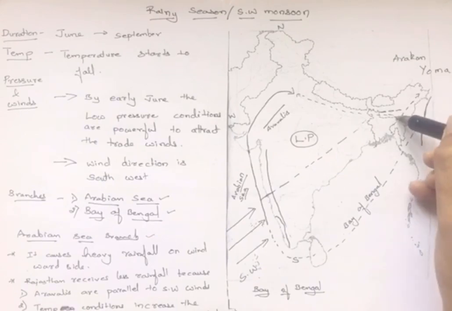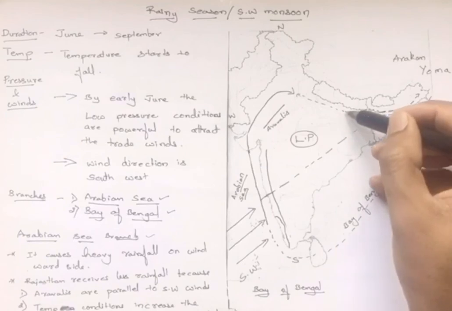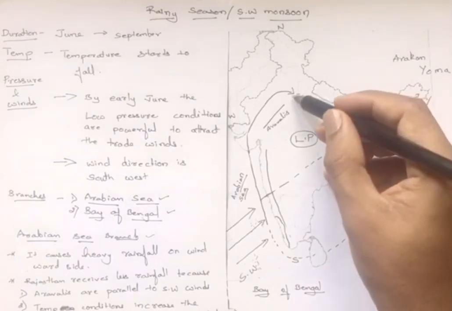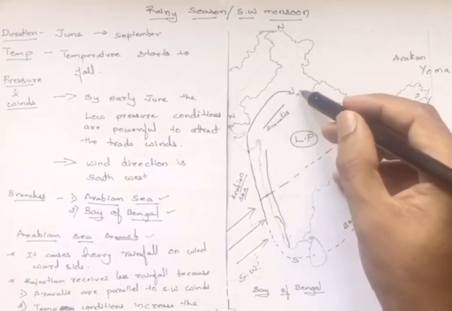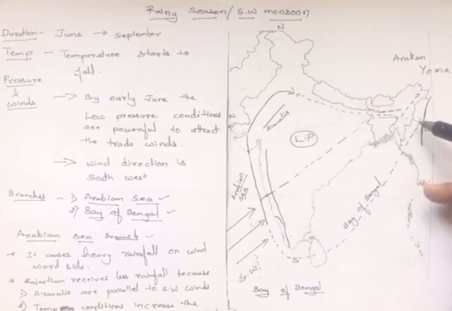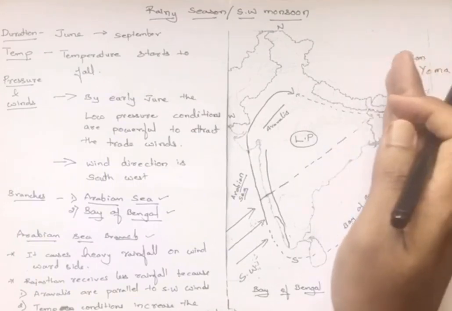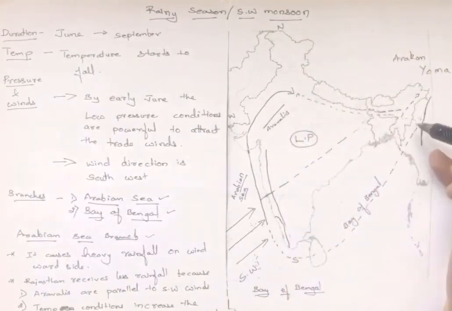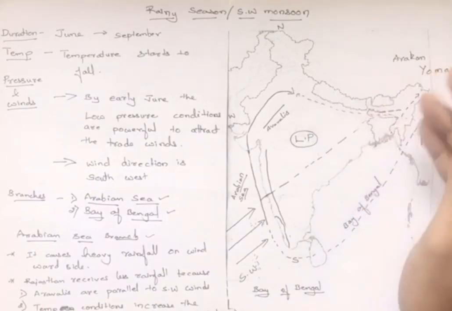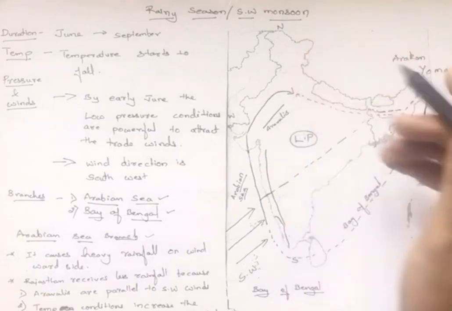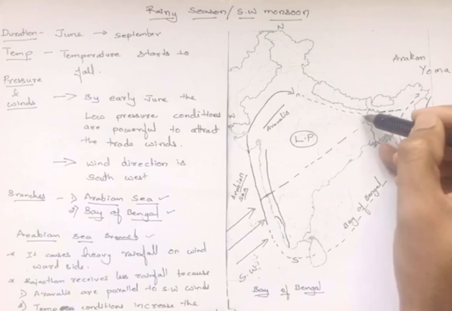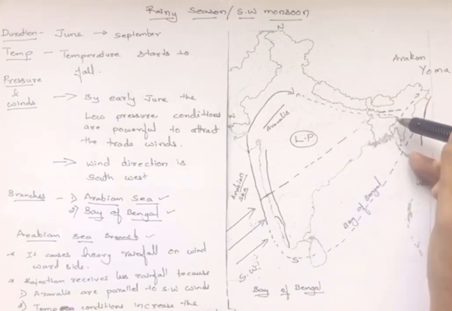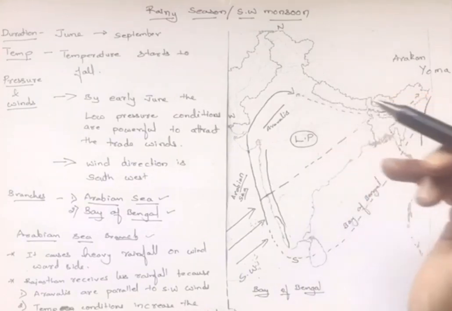The other branch, which is heading towards the Ganga plain, goes towards the Arabian Sea branch, and they mingle over here. As it goes from east to west, the rainfall starts to decrease because it goes on shedding the rainfall on the places it visits first. So this is how it starts moving towards the Ganga plain.